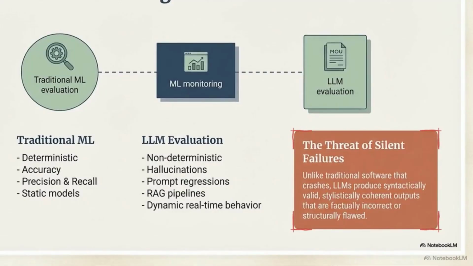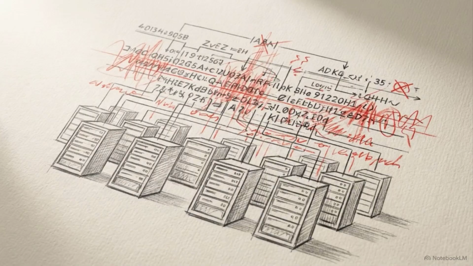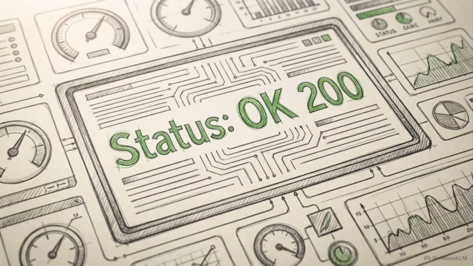Unlike traditional software that crashes, LLMs produce syntactically valid outputs containing severe factual errors. Because the code executes successfully and no error logs are generated, these hallucinations bypass standard software monitoring entirely. To your server, everything looks perfectly fine.